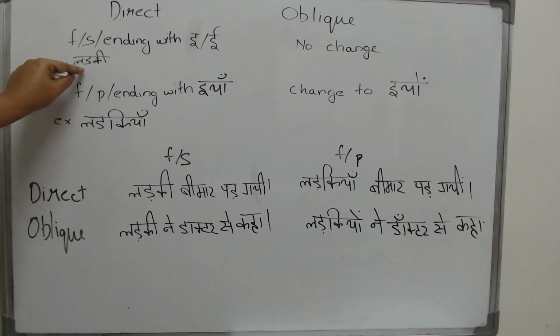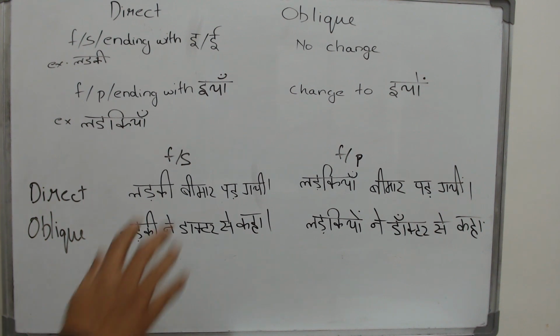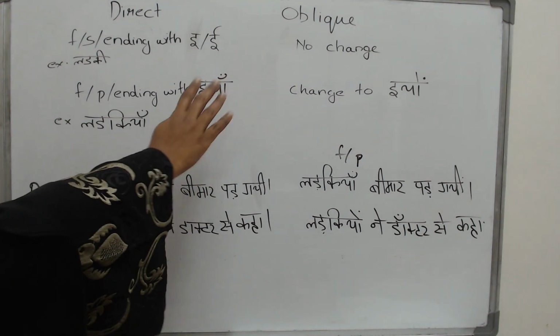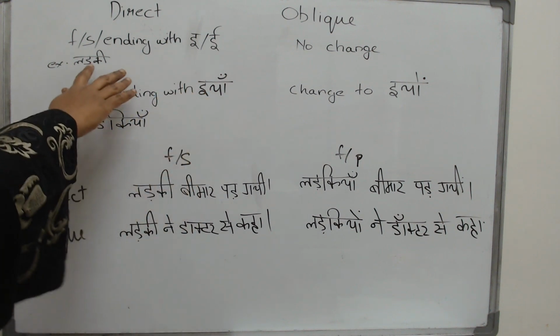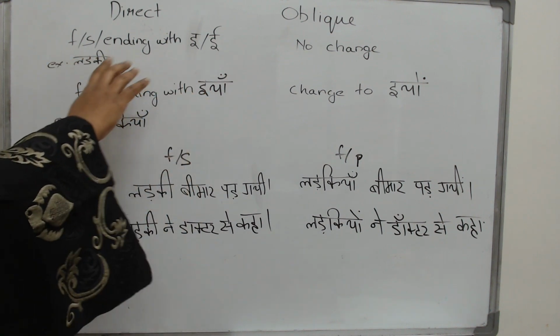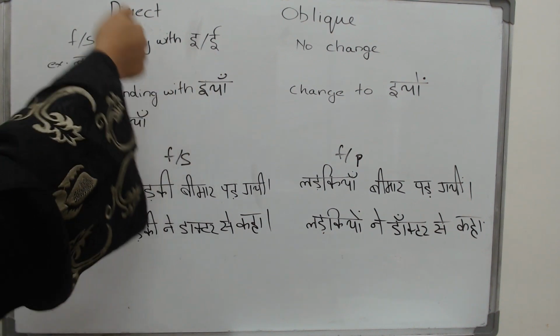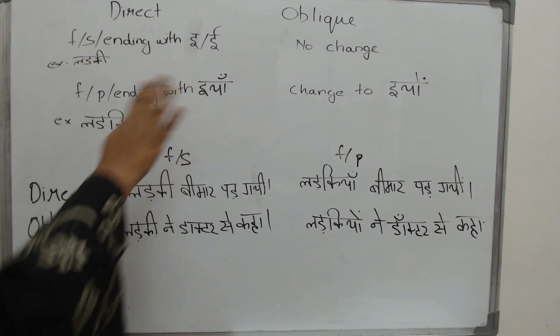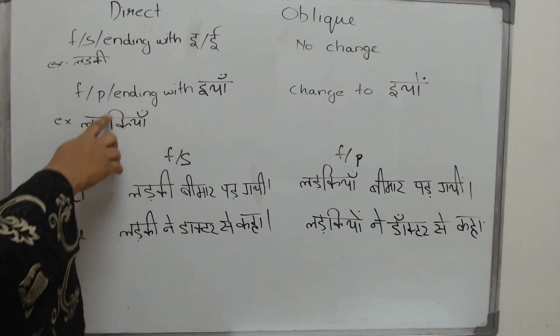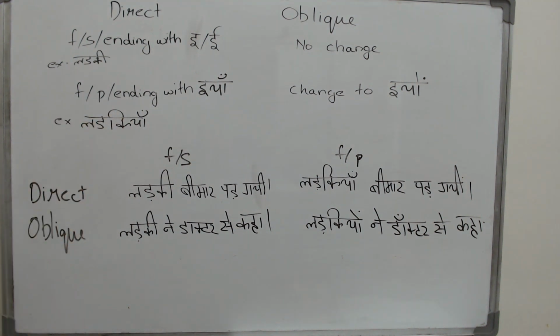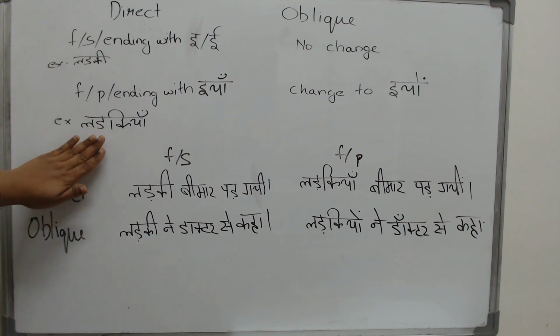Whether they end with a E or a I, in all the cases their plural will only end with iya, ladkiya. Even if you have the badi E in ladki, when the plural comes, it will become choti i ki matra. Ladkiya, khidkiya, jatiya. All of them, their plurals will look like this.